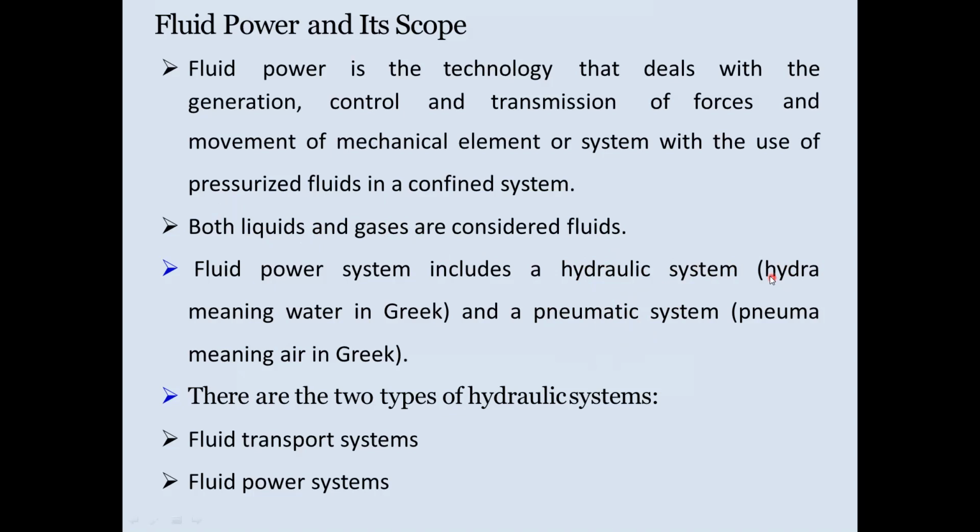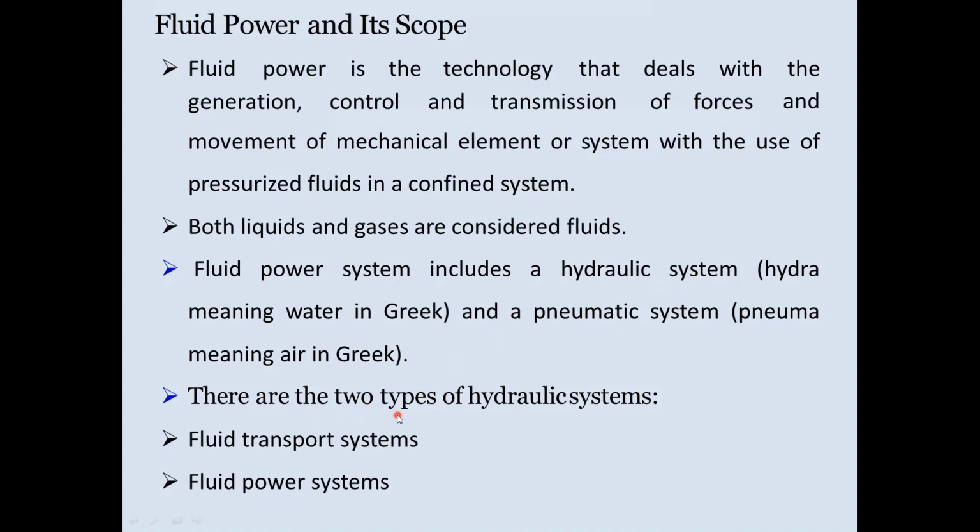If we see, hydra shows water and pneuma shows air, right? These are Greek words. So the fluid power system is divided into hydraulic systems and pneumatic systems. The hydraulic system runs on water, and the pneumatic system runs on air.